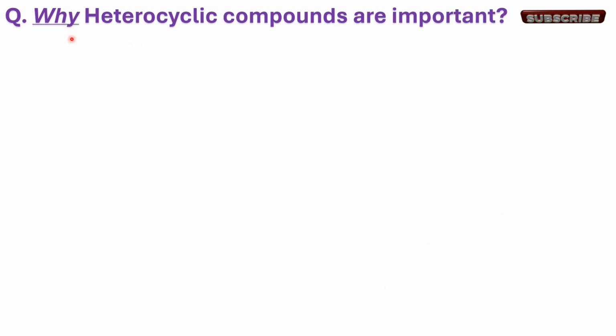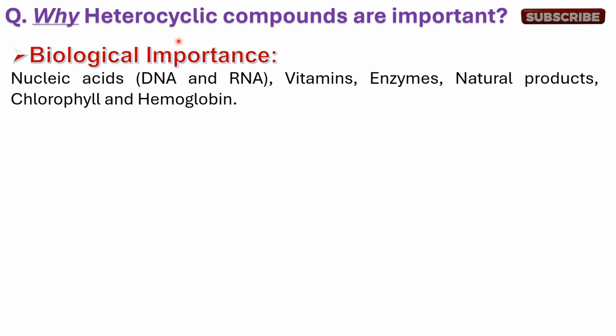Let us see why heterocyclic compounds are important. There are many heterocyclic or heteroatom containing compounds in biological systems. The most common are DNA and RNA, the nucleic acids, which are made up of nitrogen containing heteroatom compounds.